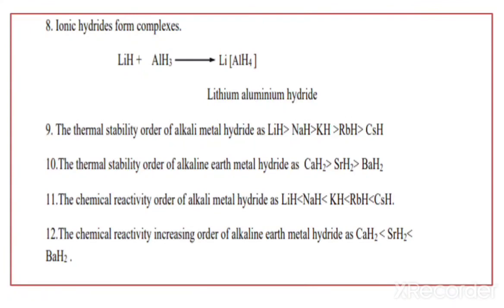Then the chemical reactivity order of alkali metal hydrides is, first cesium hydride, then rubidium, potassium hydride, sodium hydride, and lithium hydride. And the last one is the chemical reactivity increasing order, that means first barium, then strontium, then calcium hydride.